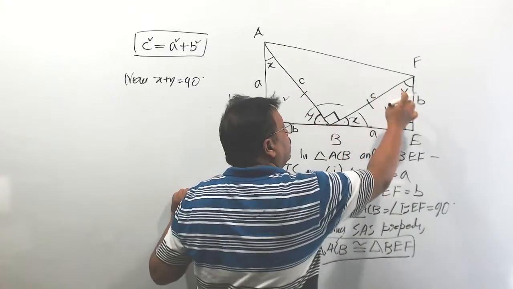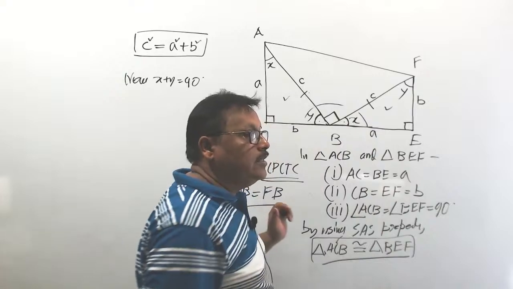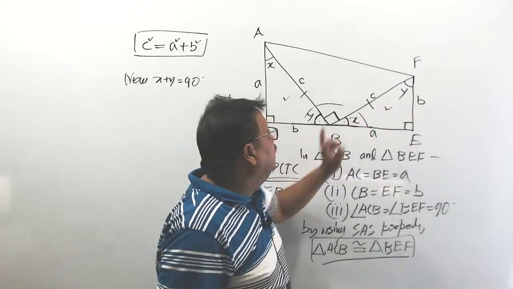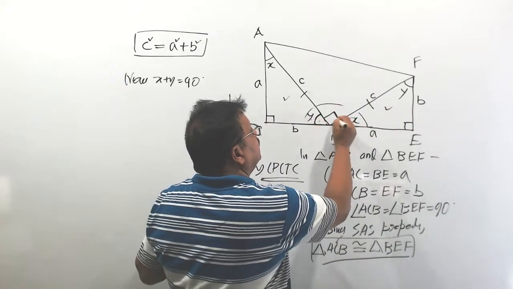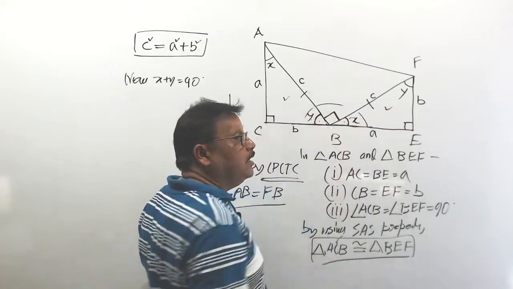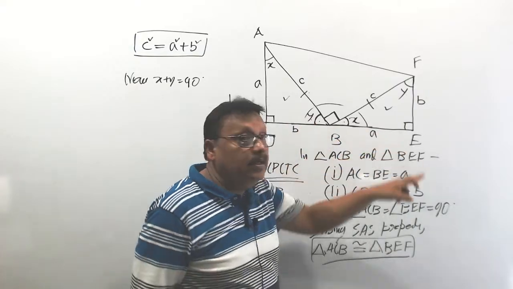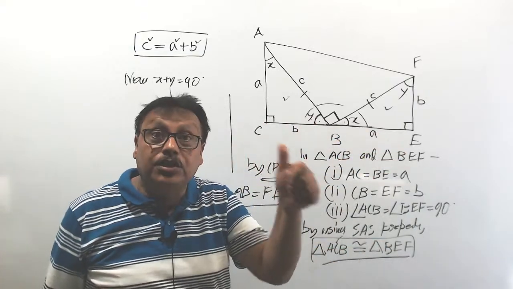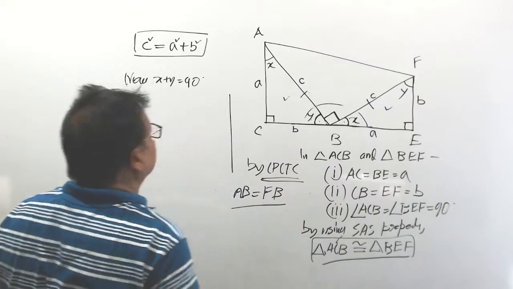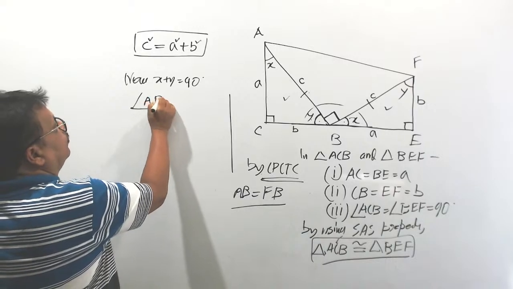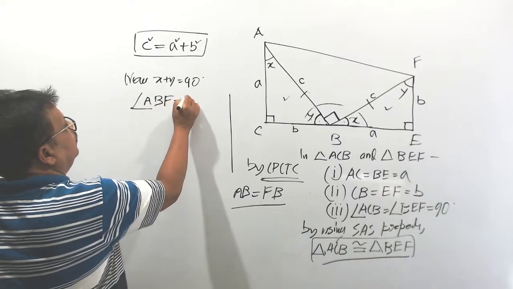From this triangle also you can write X plus Y is 90, because the sum of three angles is 180. So if X plus Y is 90, then this angle must be 90 degrees, because CBE is a straight angle. So you got angle ABF is equal to 90.